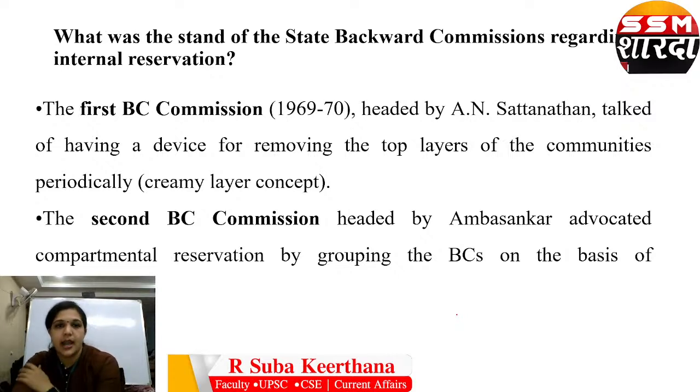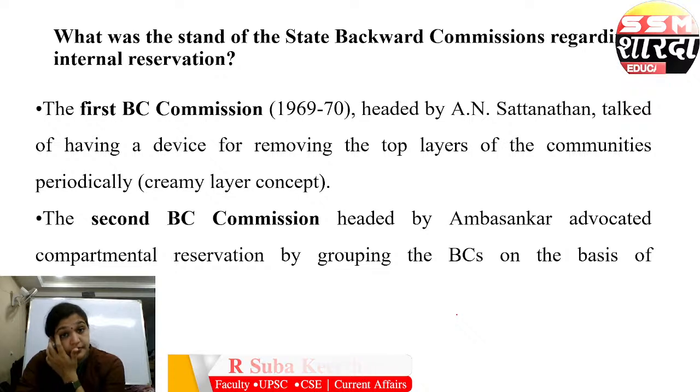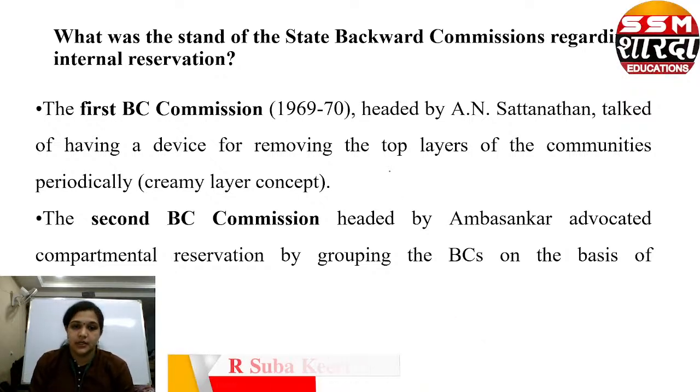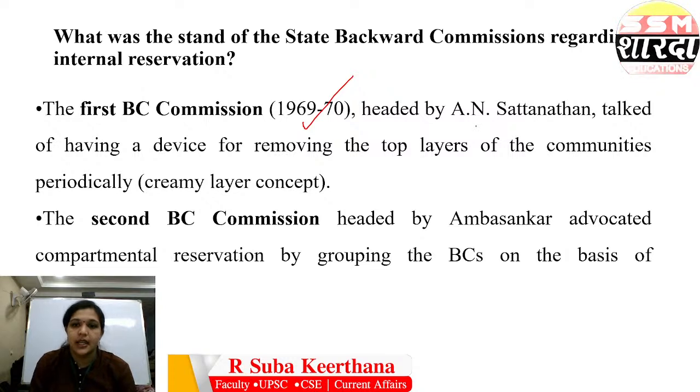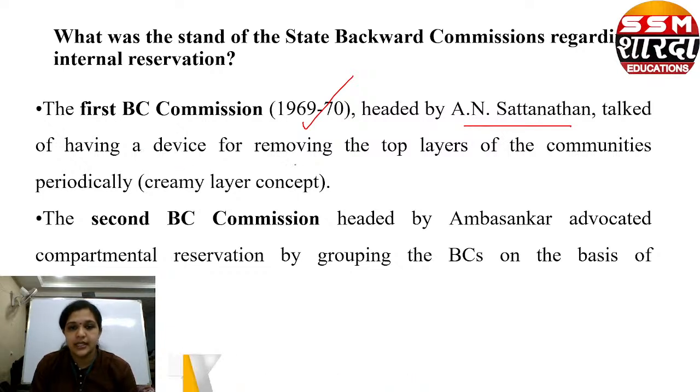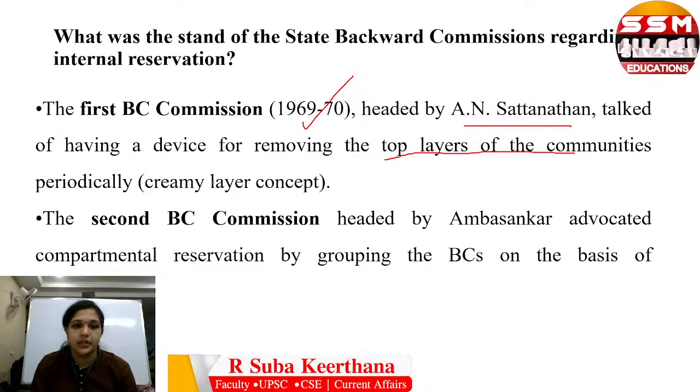So what was the stand of the State Backward Commission regarding internal reservation? The first commission was constituted in 1969, headed by A.N. Sattanathan. It spoke about having a device for removing the top layers of communities, which we call the creamy layer concept.